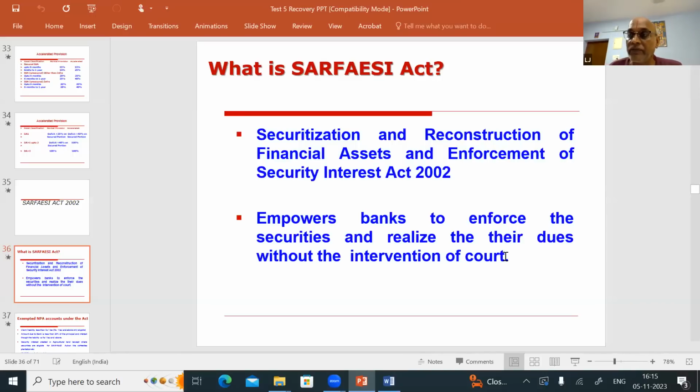But as a banker, we should know, once you issue the SARFAESI action, the borrower will not cooperate to sign the AOD. So the AOD should be enforced to protect ourselves. But as per the law, it is not required, because it is to enforce the securities without the intervention of the court.